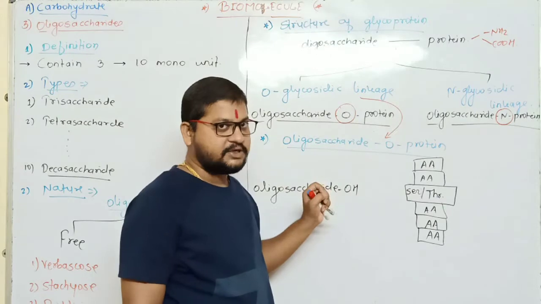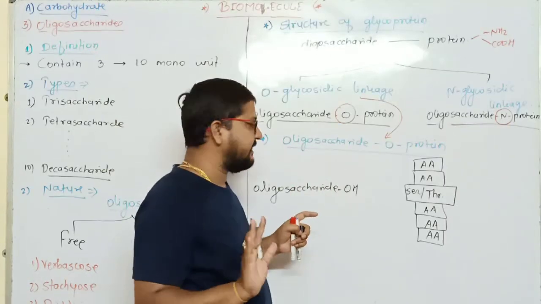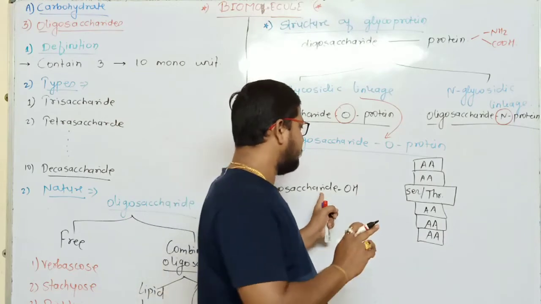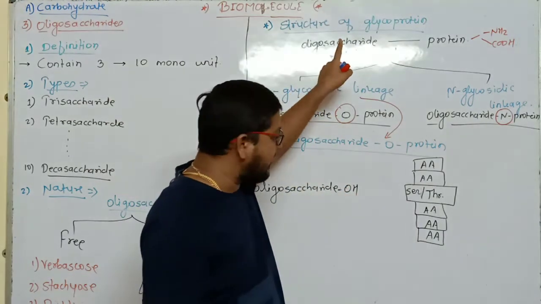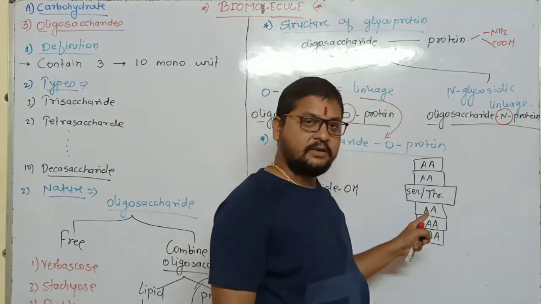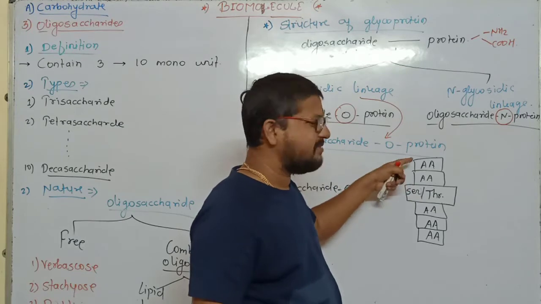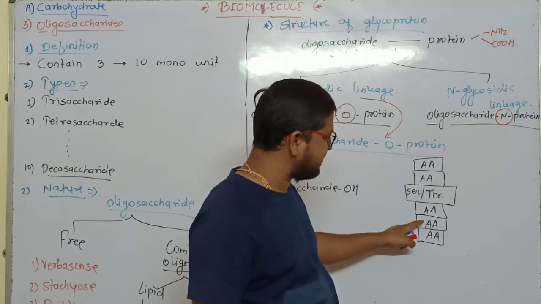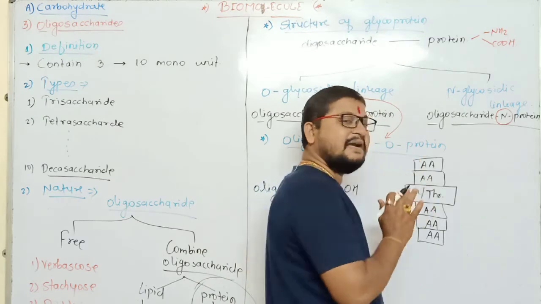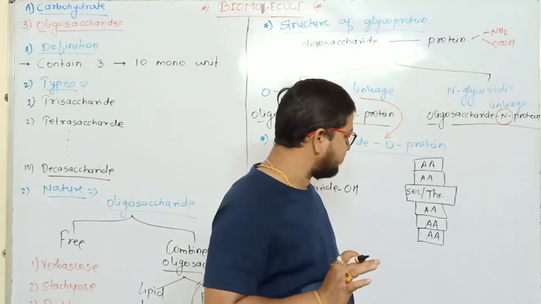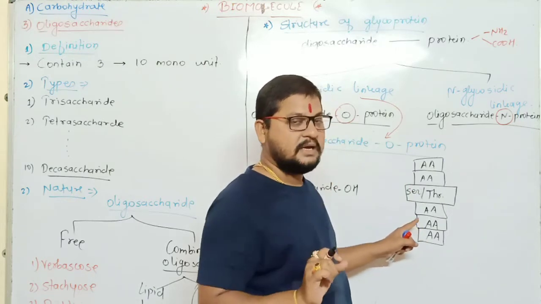This is my intention to explain. This is one of the oligosaccharides, take any example, and in the oligosaccharide a hydroxyl group is present. I told you, and this is one of the protein chains. This protein is made up of many amino acids. You can consider any amino acid here, but here I write serine and threonine, these two amino acids. Actually, in the protein chain, either serine or threonine is present.